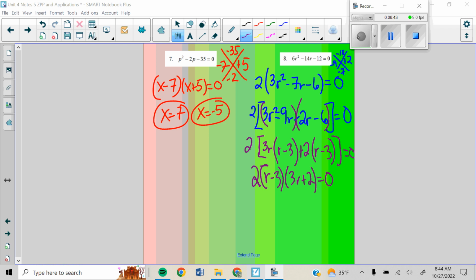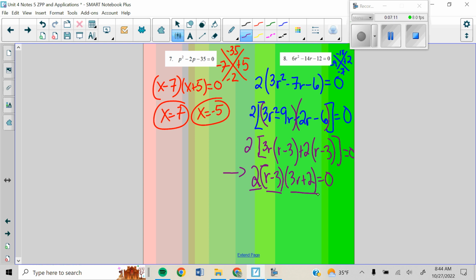Okay, so 7 was pretty nice because it was something we could use a shortcut on. 8, we had a GCF to pull out. Remember, always pull that GCF out, makes things way simpler. The numbers get smaller, we are easily able to find those factors. Now, I paused before I completed this problem. If we look here, we have 3 things.